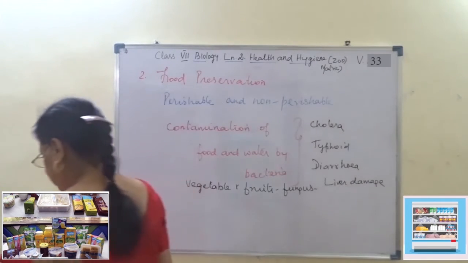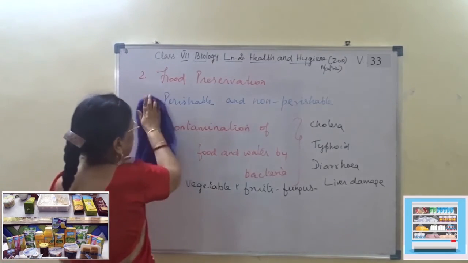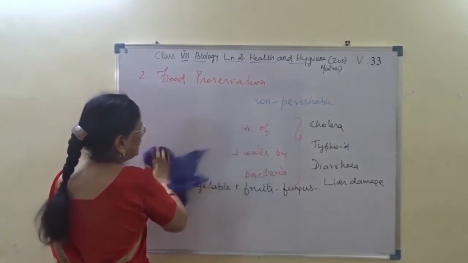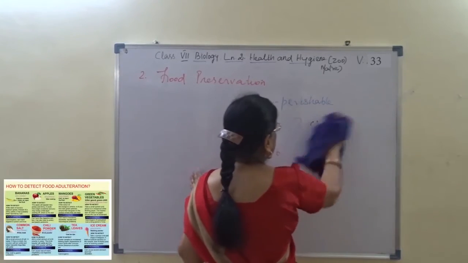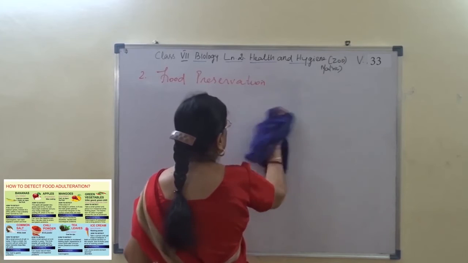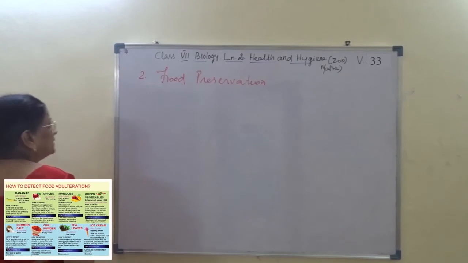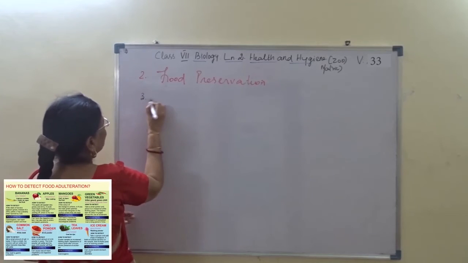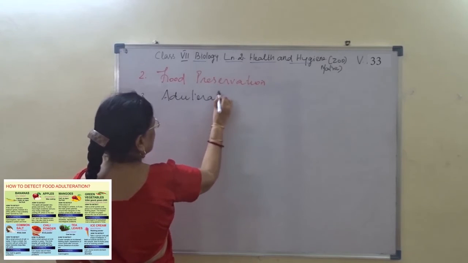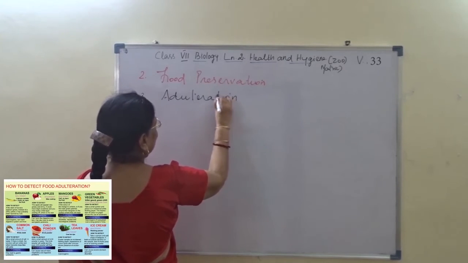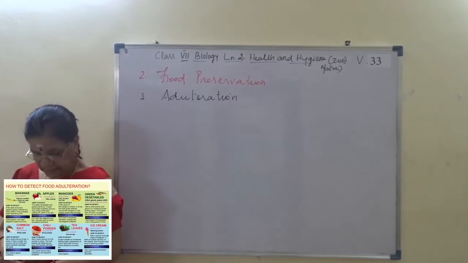So this is the second heading in health and hygiene. Okay, the third one is adulteration. The third heading we are going to learn is adulteration. Have you heard what it is? Adulteration, that is what we call kalappadam. That is adulteration.